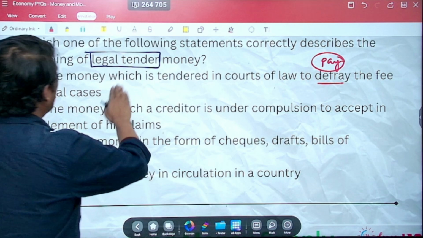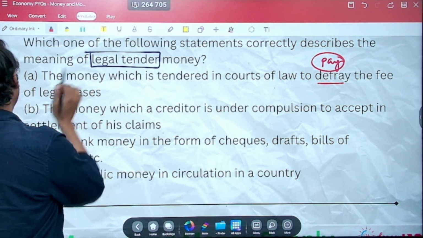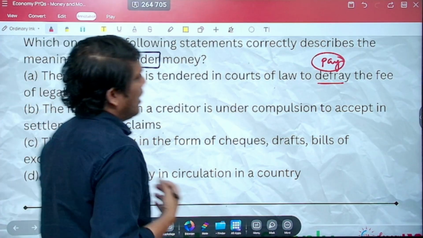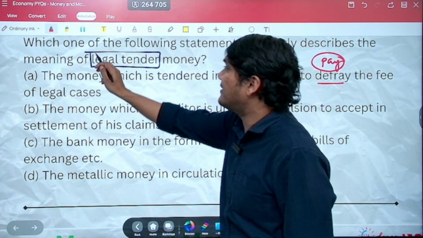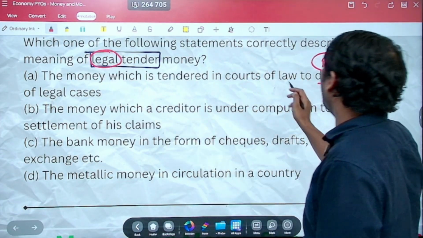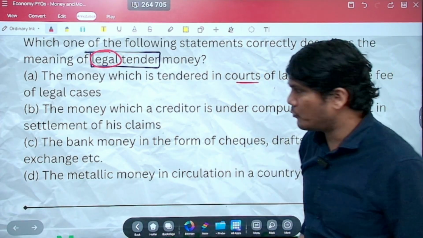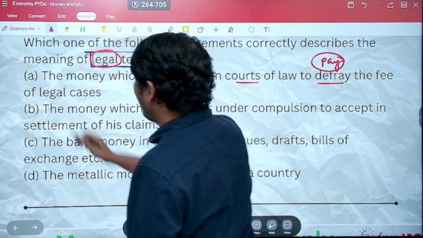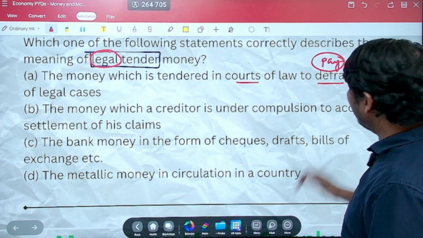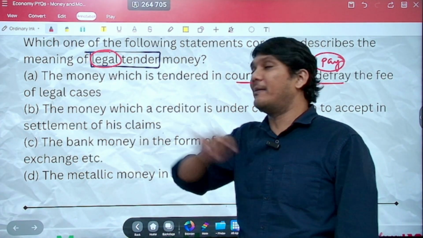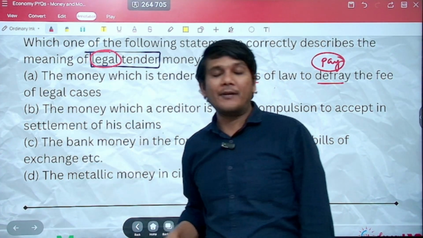So the money which is tendered in courts of law to defray the fee of legal cases. Now, they are linking this legal status with respect to the court of law, money paid in the court of law. So this is trying to attract you to this answer. Option B, the money which a creditor is under compulsion to accept in the settlement of his claims. Yes, that is correct. I'll explain it. But let us look at trying to eliminate. What if you don't know?